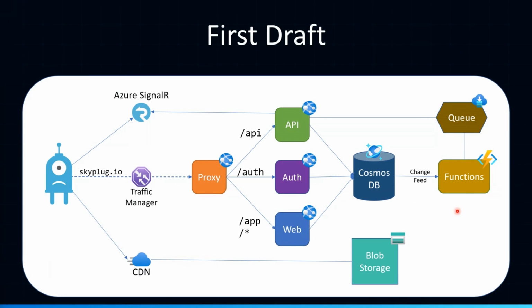We have a bunch of web applications as microservices here behind Traffic Manager, which I'll talk about later. We have Azure Functions running in the background. We gravitate towards that because we have seen many tutorials that Azure has put out around how to use functions. A lot of times it's with a change feed, and you read from Cosmos DB. You're using a timer function, perhaps every minute we would read the database and find out what is our job to run right now. We're going to put that into a queue. That queue is going to feed another function that actually runs the job, and so on.